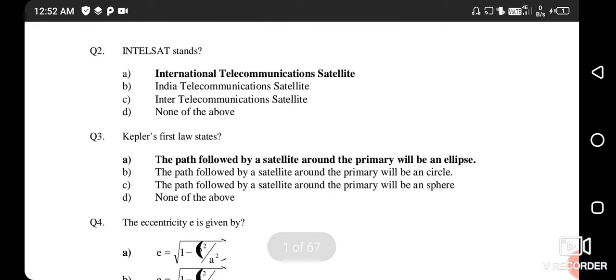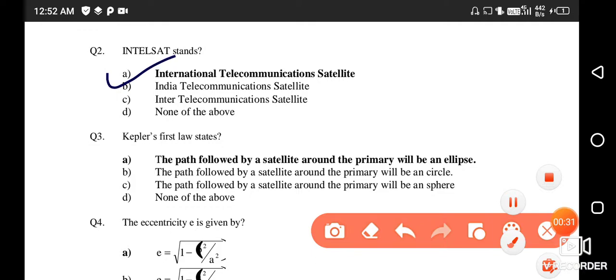Next question. Intelsat stands for? The right answer is International Telecommunication Satellites. The right answer is option number A.